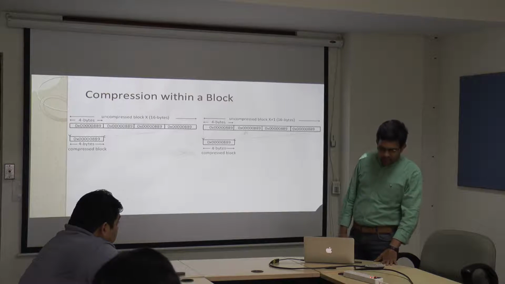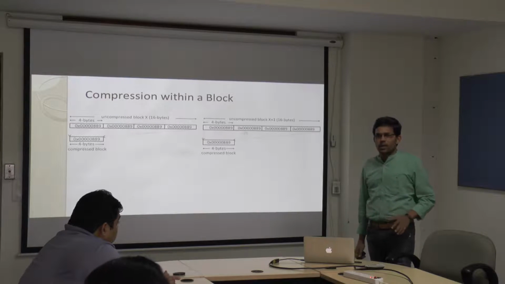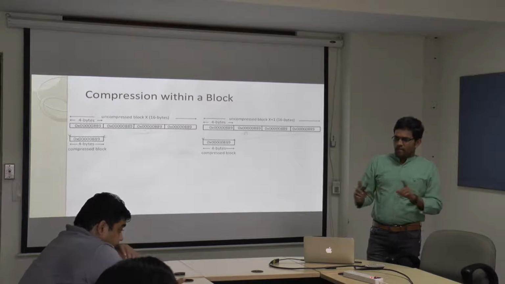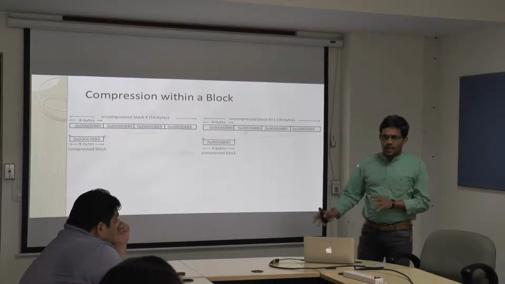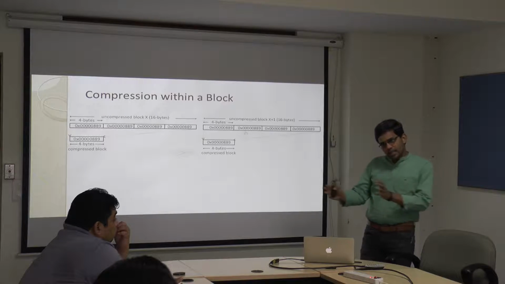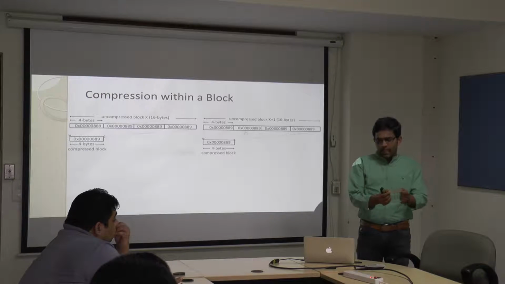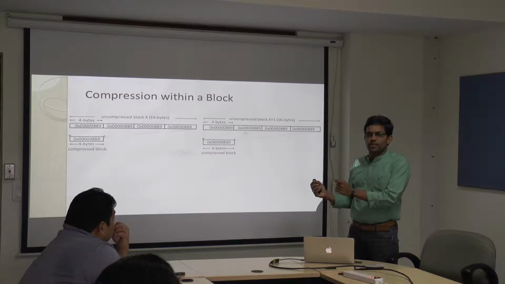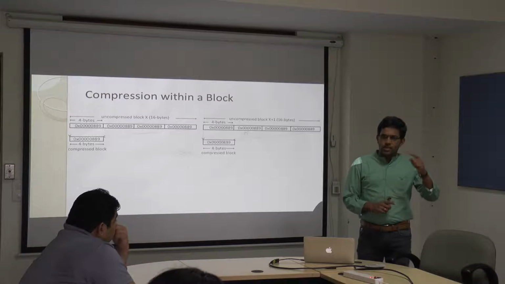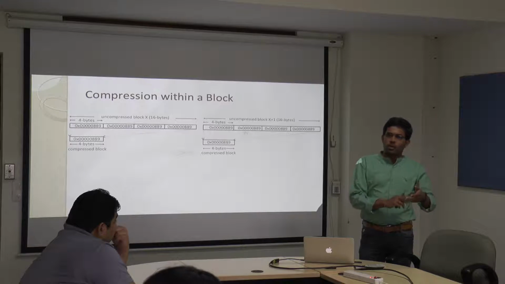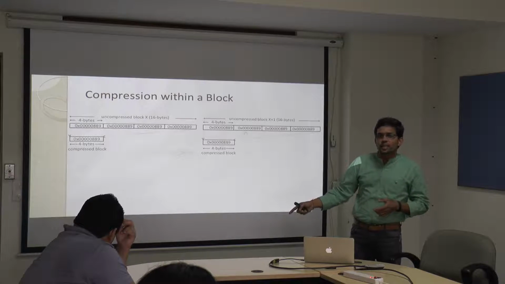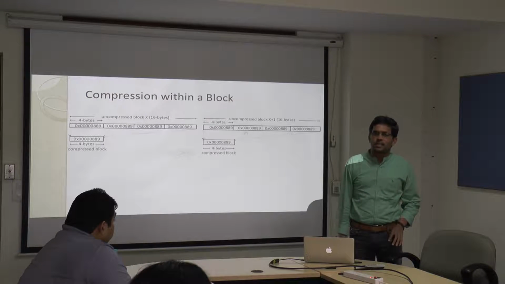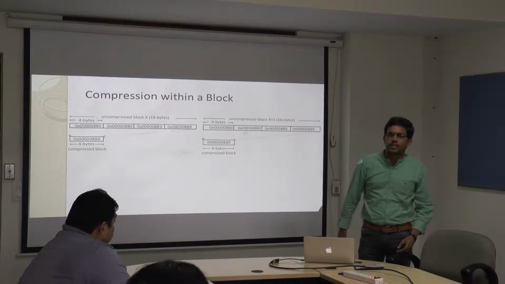No, I'll tell you. Let us say I have 4 blocks, X1, X2, X3, X4. In the base cache design, I have these 4 blocks. In any of the compressed cache designs, all these 4 blocks are still there, but the only thing is, rather than taking 4 times 64 byte space, now they are taking only 64 byte space. Even if the processor generates a request for X2 block or X3 block or whatever, that will still be there in the compressed cache. The only thing is, you have to incur a decompression latency. Once you decompress, then you will get your data.